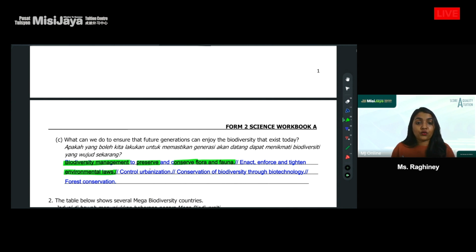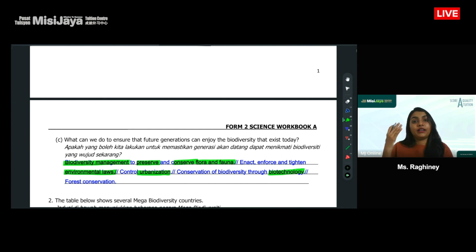We can control urbanization. We shouldn't build too many buildings, bridges, and roads and everything without any consideration. Urbanization is important, but we have to have some consideration so that animals and plants can thrive as well, not just human beings, right? Conservation of biodiversity through biotechnology.